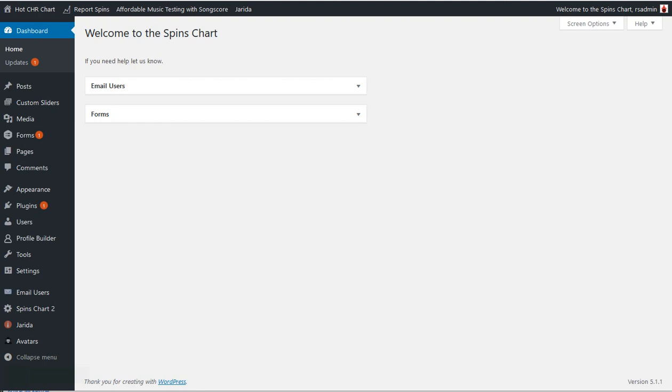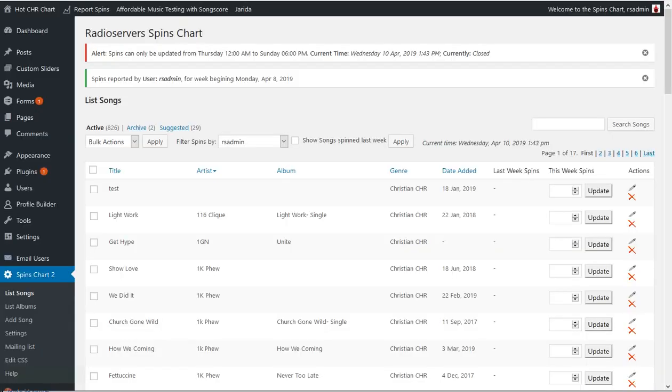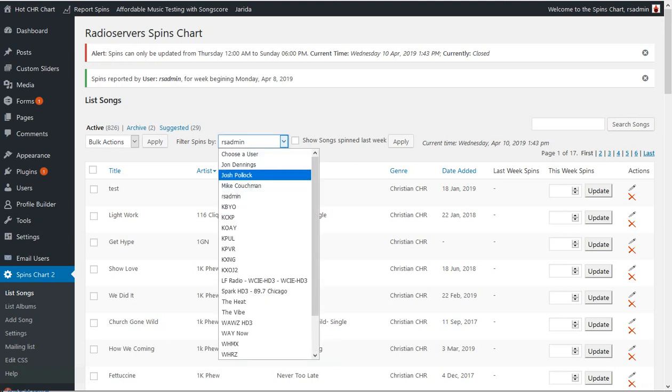They get an abbreviated menu. They don't see everything here in the admin menu. And at the top, they can just click on report spins. And when they do that, they only get their station. In this case, we're going to see a bunch of different stations. They would only get one.